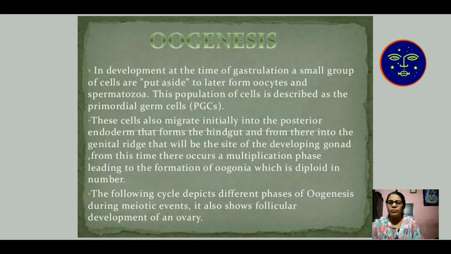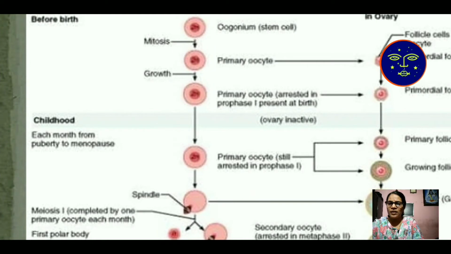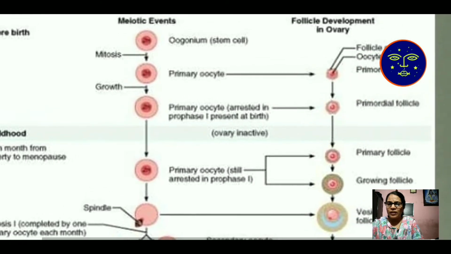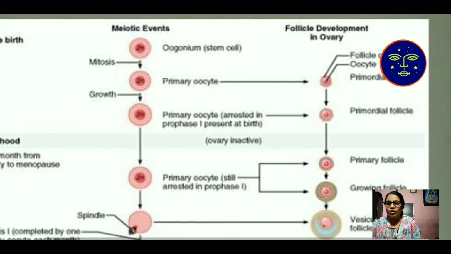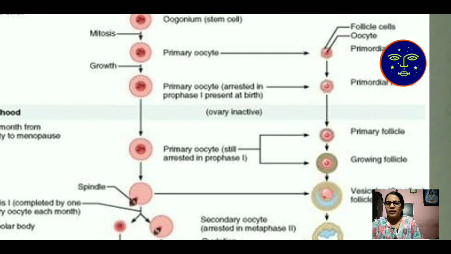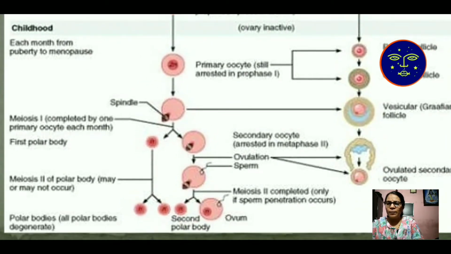It also shows follicular development of an ovary. This is the total cycle of oogenesis. In the first cycle, oogonial cells undergo mitosis and growth occurs. Then after growth is complete, the oogonium cell is converted into a primary oocyte. Then the primary oocyte develops and undergoes meiosis 1, which produces the first polar body and a secondary oocyte.